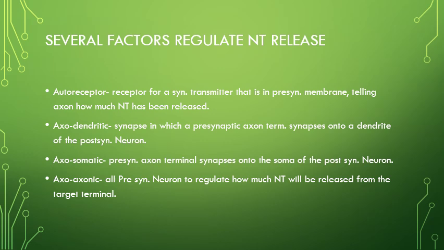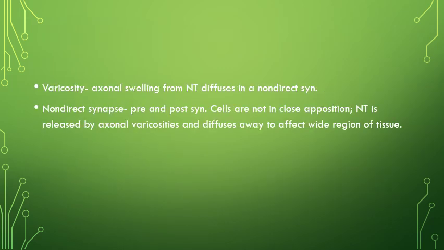Axoaxonic synapses allow presynaptic neurons to regulate how much neurotransmitter will be released from the target terminal. Volume transmission: the neurotransmitter from the axonal swelling diffuses into a nondirected synapse. In a nondirected synapse, pre- and postsynaptic cells are not in close opposition. Neurotransmitter is released by axonal varicosities and diffuses away to affect a wide region of tissue.